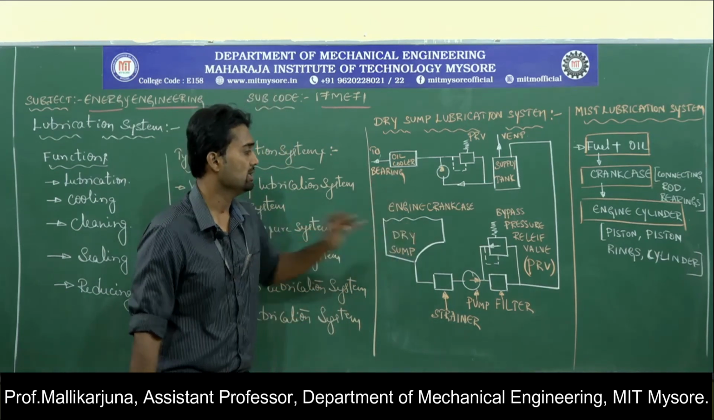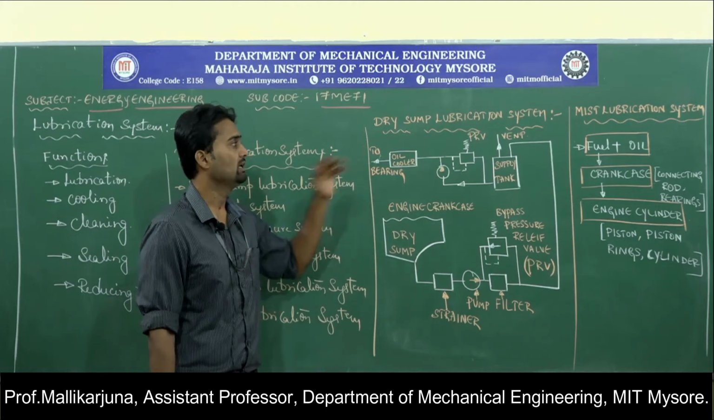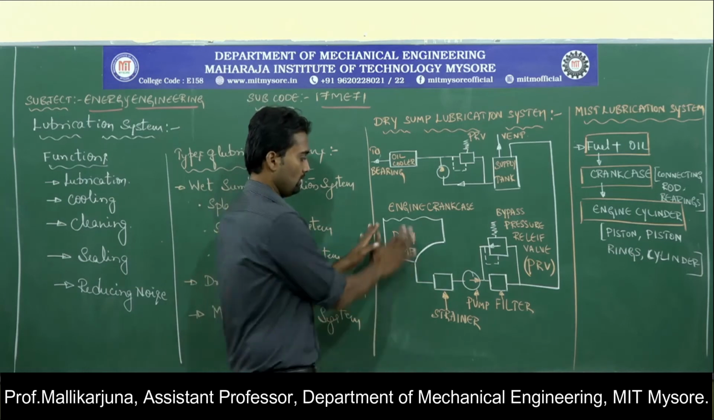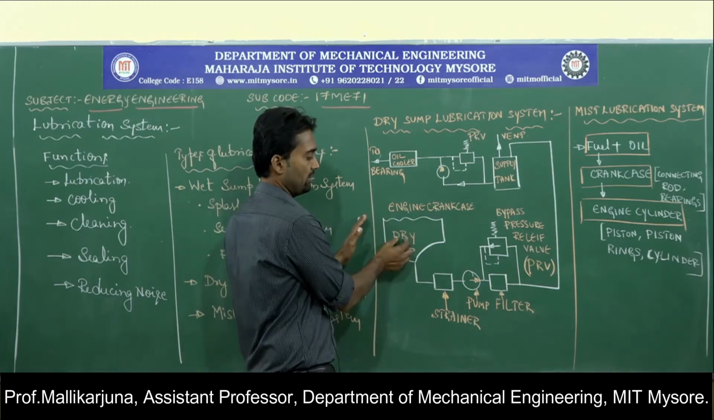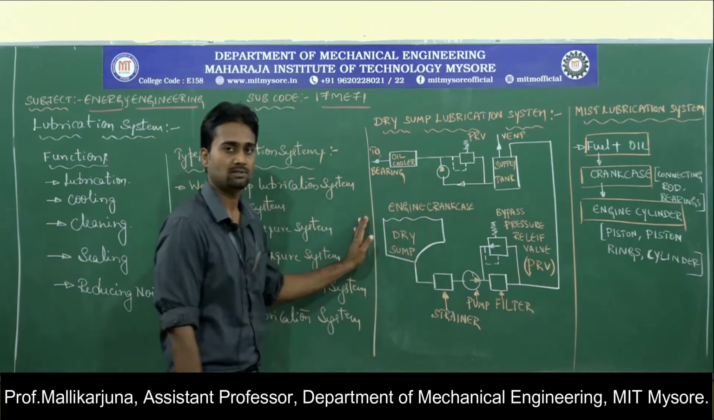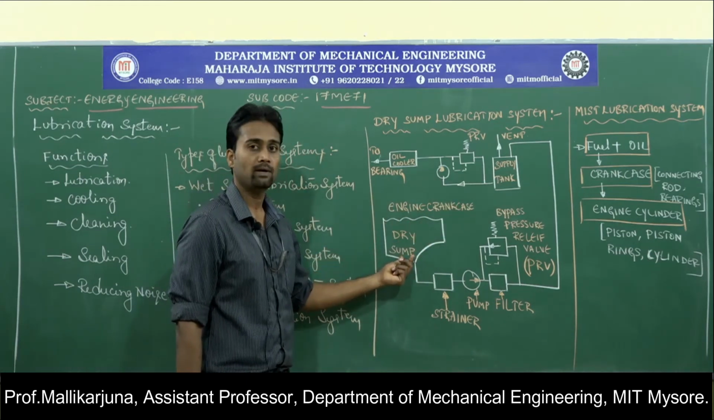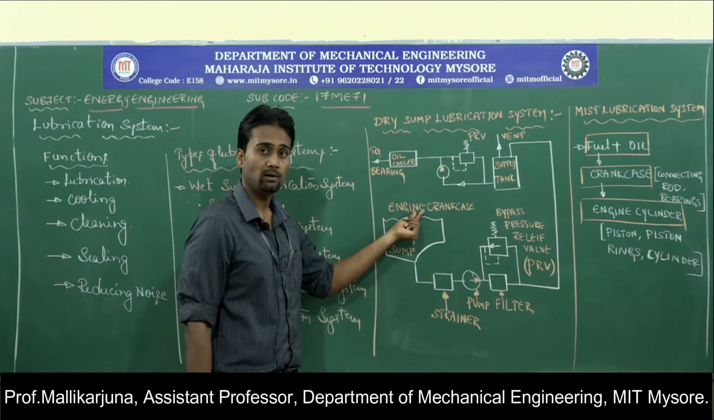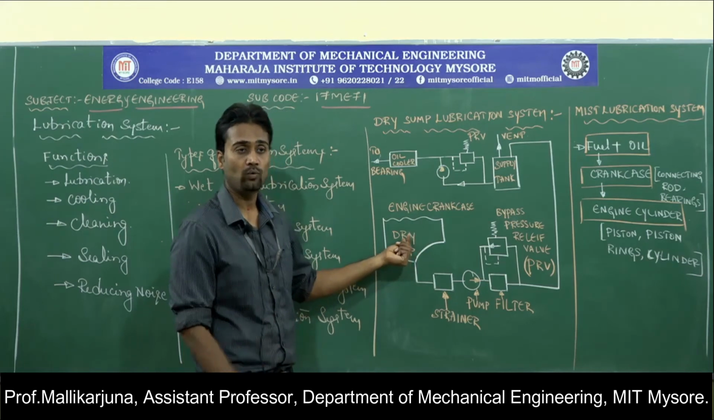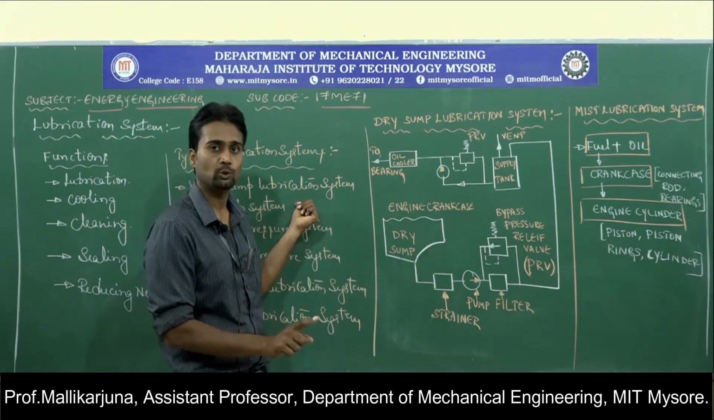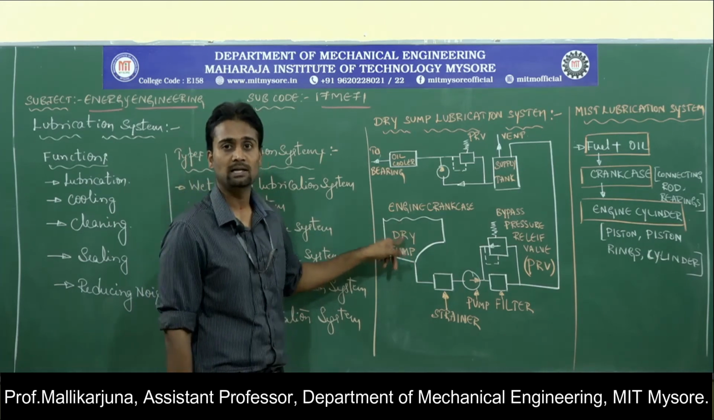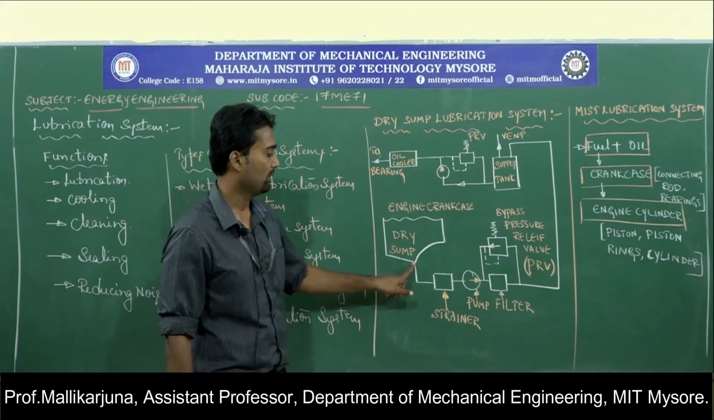That is the question now. So let us look at the schematic sketch with which the dry sump lubrication system operates. This portion is considered the dry sump, which is nothing but the engine crankcase. Why are we calling it a dry sump? Because the lubricating oil will not be stored in the crankcase of the engine cylinder, whereas in the wet system it will be stored. That is why it is wet. Here it will not be stored, that is why it is dry. Now from the dry sump,